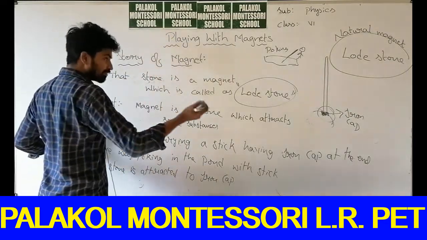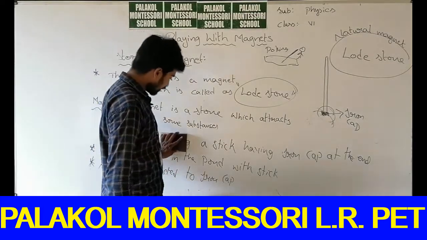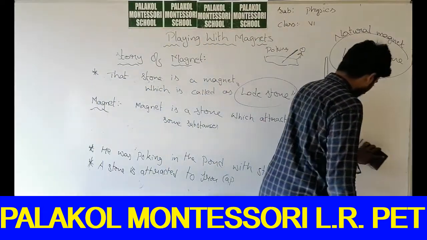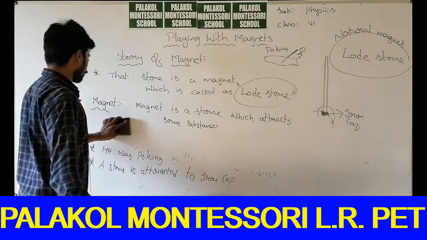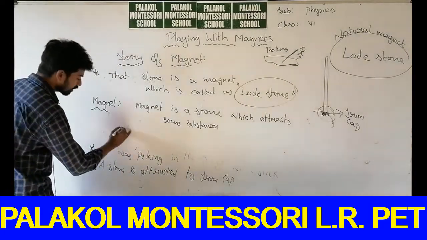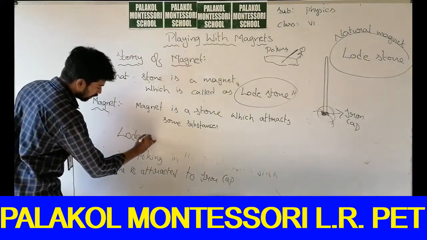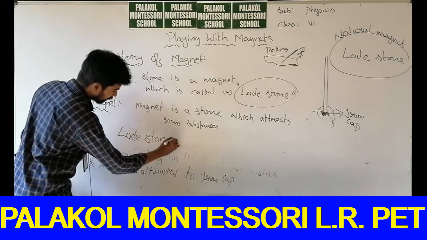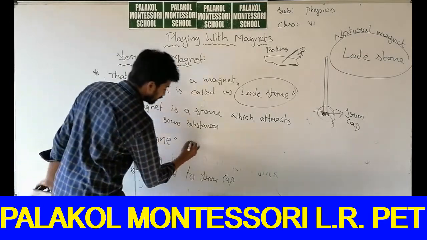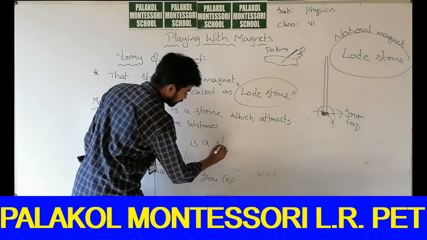So he found that stone, a natural magnet. We call that natural magnet lodestone. Lodestone is a natural magnet.